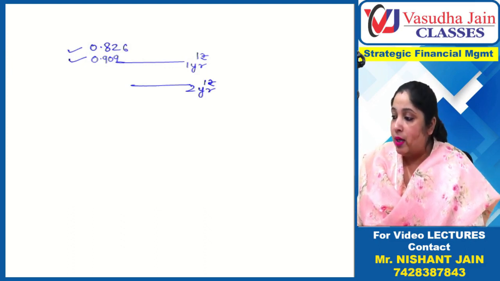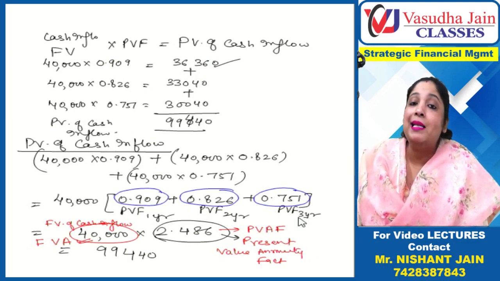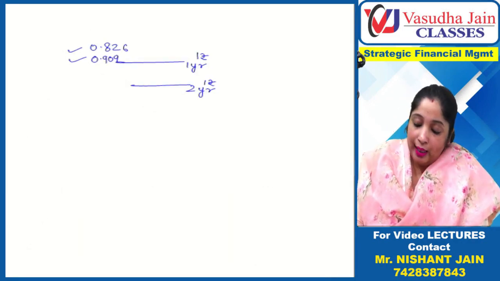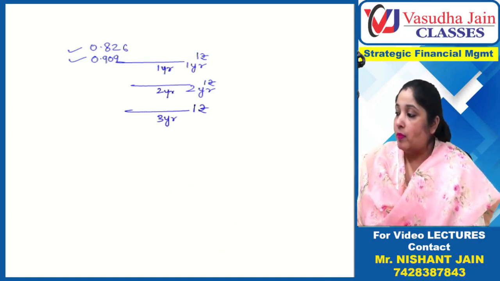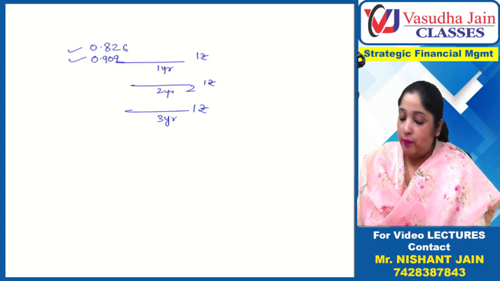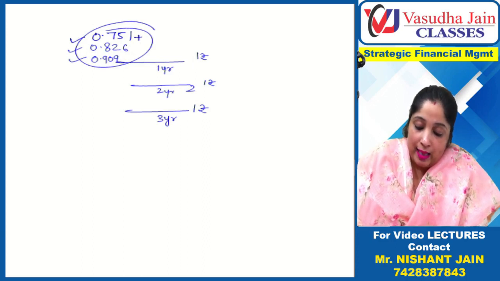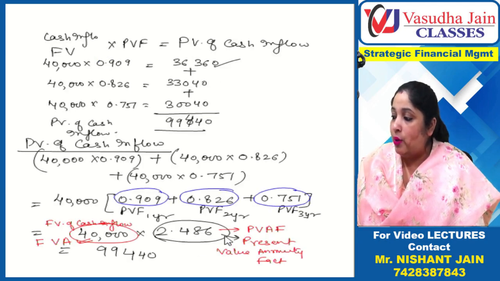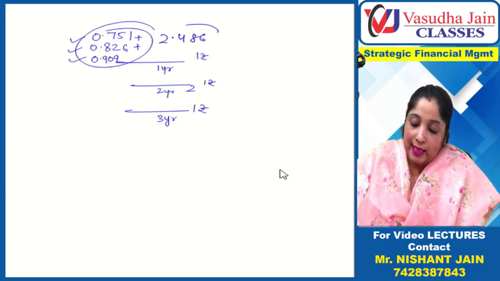And then the last figure: if after 3 years you want 1 rupee, the present value factor, factor meaning 1 rupee, is 0.751. So if after 3 years you need 1 rupee, today you have to invest 0.751. So basically if you add these 3 figures, in total you have to invest 2.486 today.